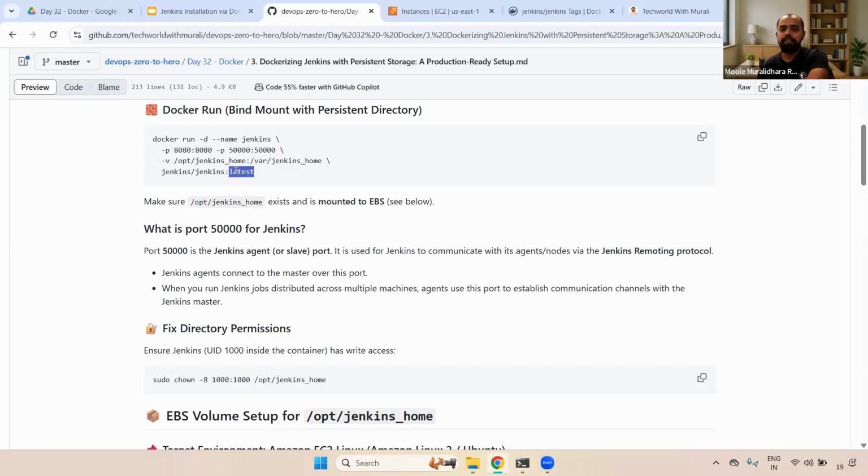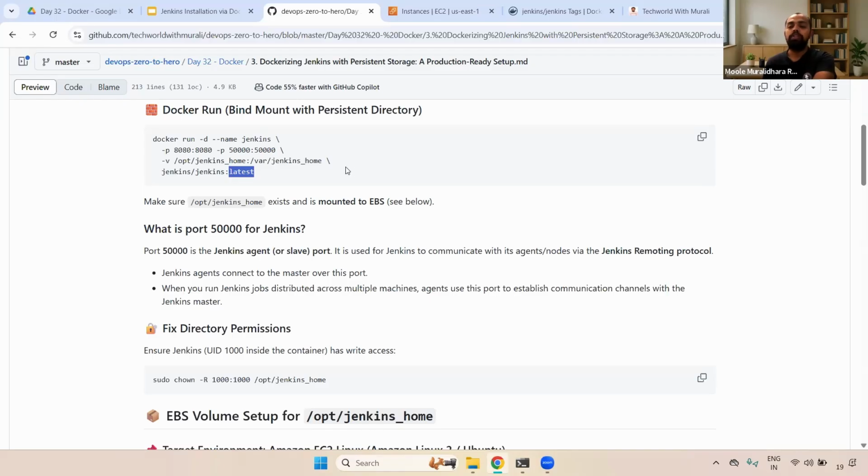Here I'm using the latest image, guys. But in reality, in real time, we always use a specific version, depending on our Java-based applications. For example, if you are working in an organization, there you may have a Java 8 application, 11 application, 17 application, 21 applications. So depending on that, we'll choose the Jenkins version.